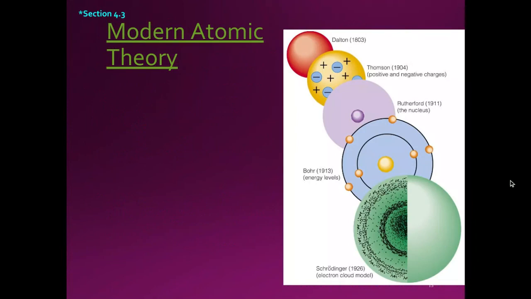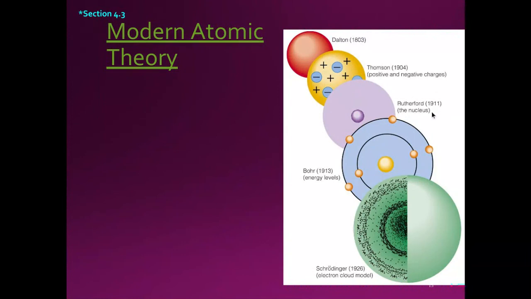This is actually section 4.3, but it's so short and it just builds off of these scientists that we just talked about, so we're going to throw it in here. Dalton gave us that billiard ball model. Thomson had the plum pudding. We had positive and negative charges, so you had negatively charged particles that were spread throughout a positively charged pudding.